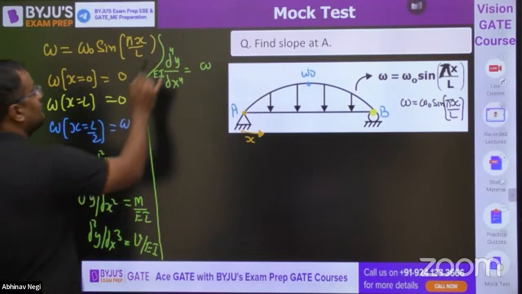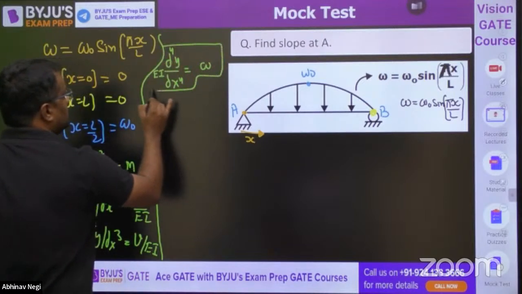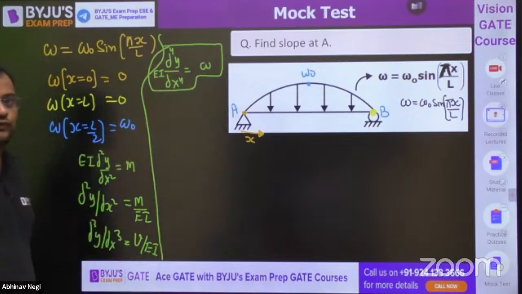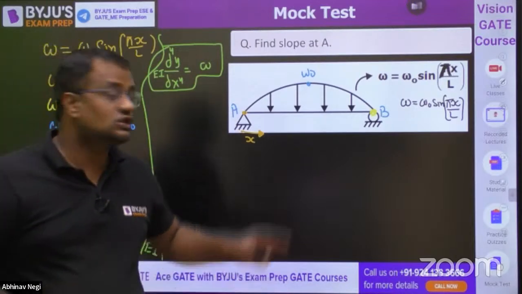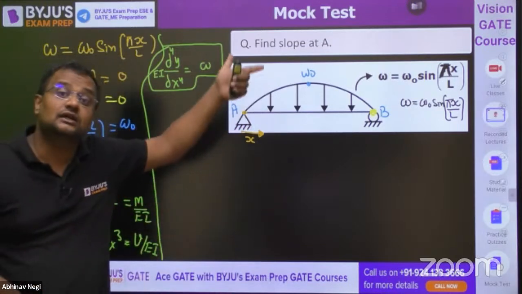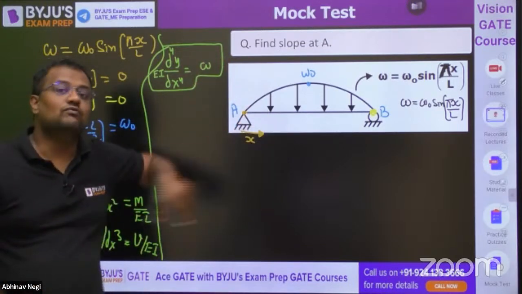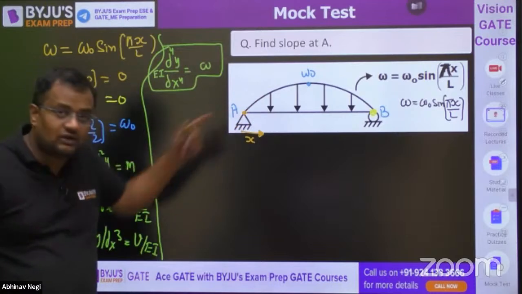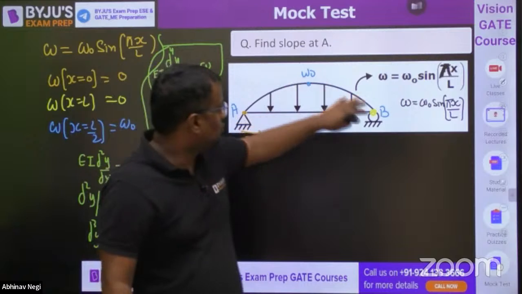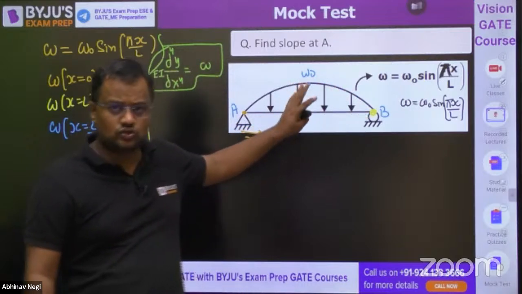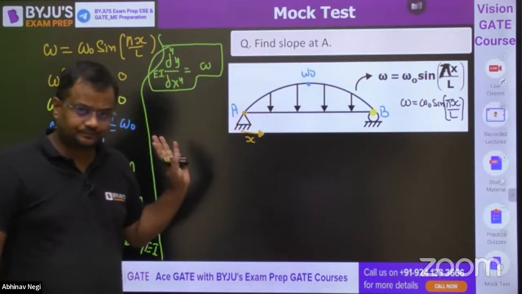So I have to start from this equation here, because bending moment and shear force are very difficult to find here. In 1 degree load we can find them. First of all, the reaction here is the total load, the area under the loading, divided by 2.